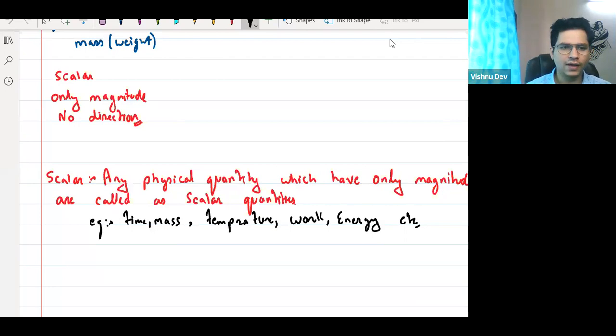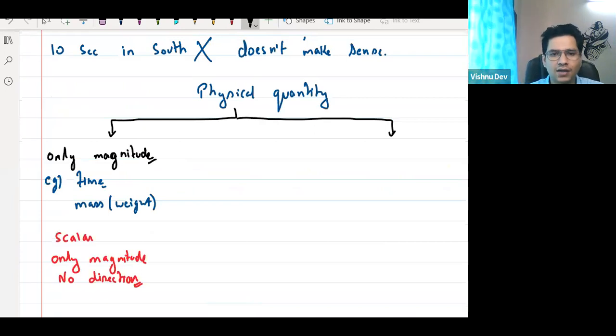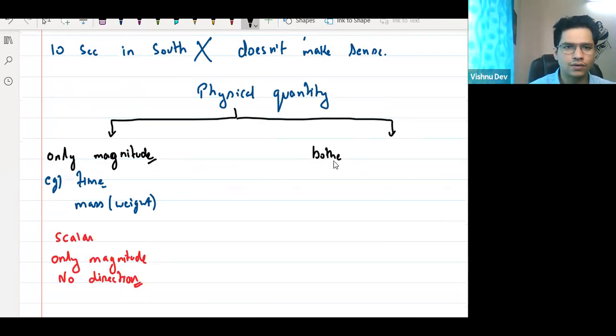Okay, yes, ठीक है, चलो, very good. Now ये तो हो गया scalar quantities. Sir, but what about the physical quantities? Yes, temperature is scalar quantity. Now, what about these quantities which have both magnitude and direction? Tell me, what about the physical quantities which have both magnitude and direction?